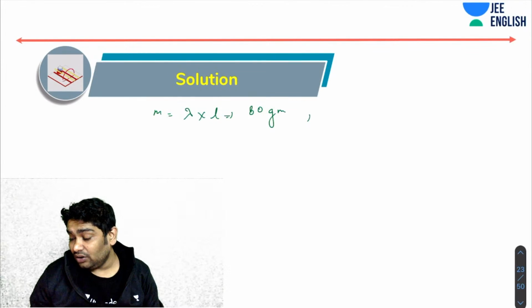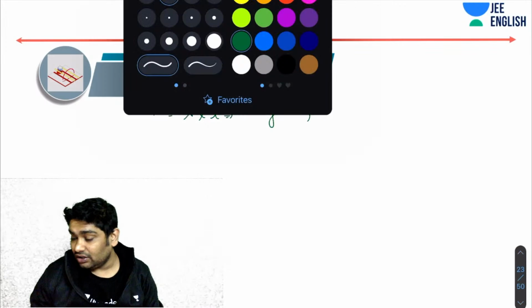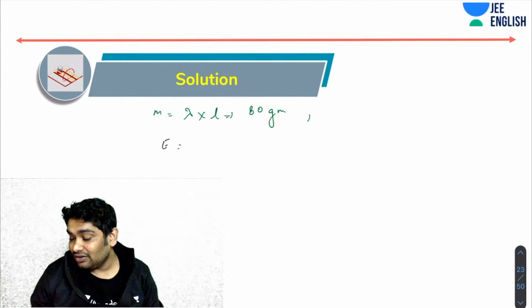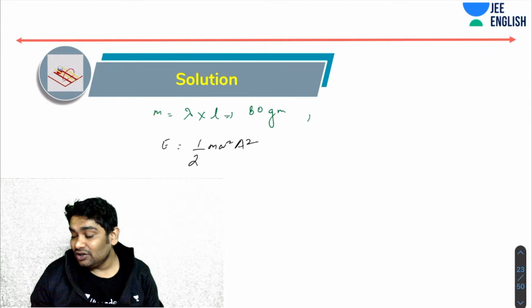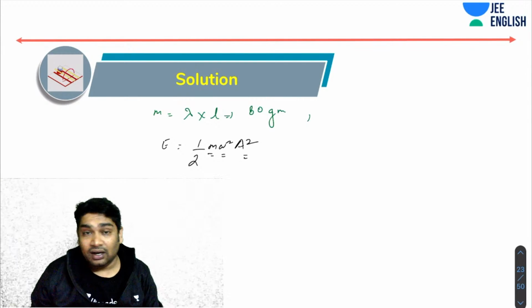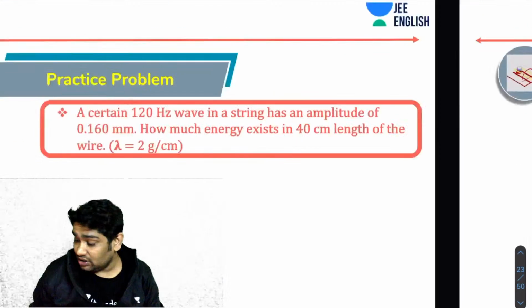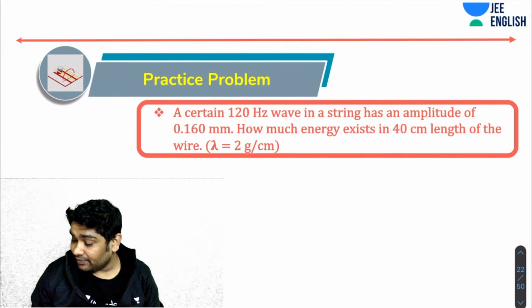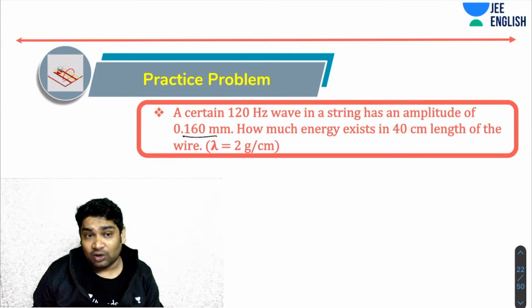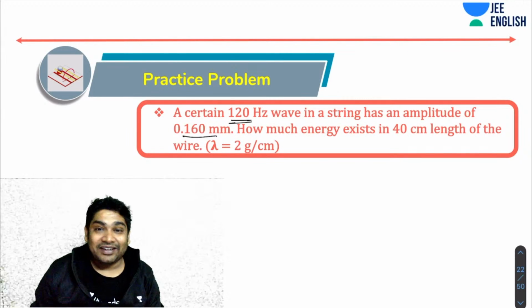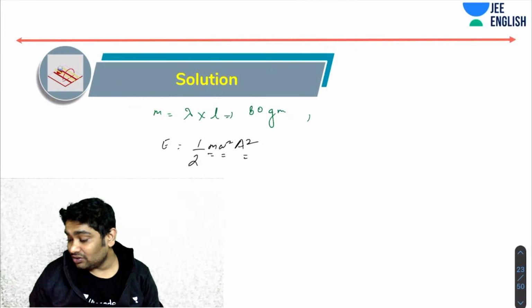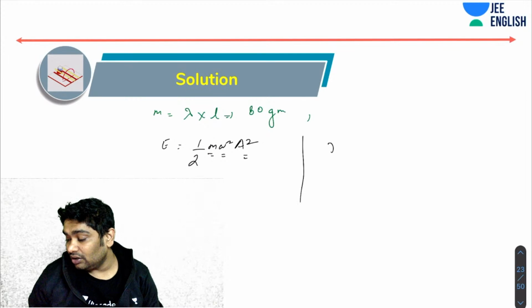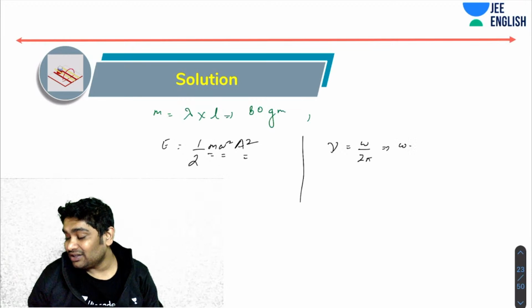And I know that energy of oscillation, energy of SHM, is half m omega square A square, correct? So M I already know. If I can figure out omega, then I'm done, because A has been given to me. All I need to do is figure out omega, and for omega, I have been given the frequency. Since I know the frequency, I can say nu equals omega over 2 pi. Therefore, omega is 40 pi.